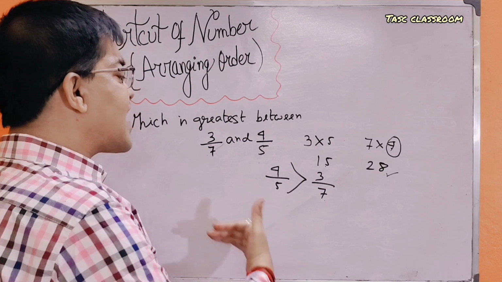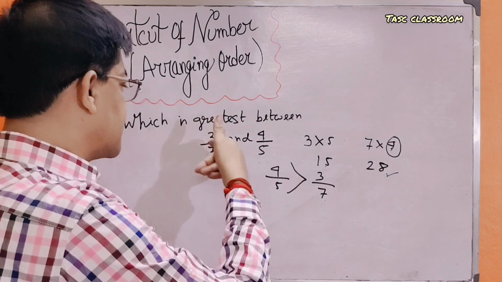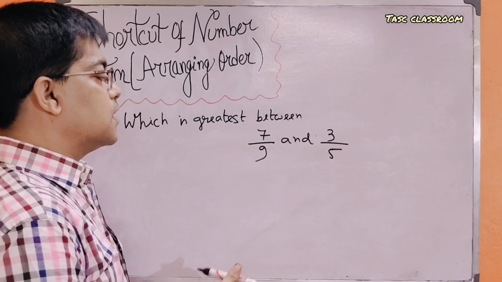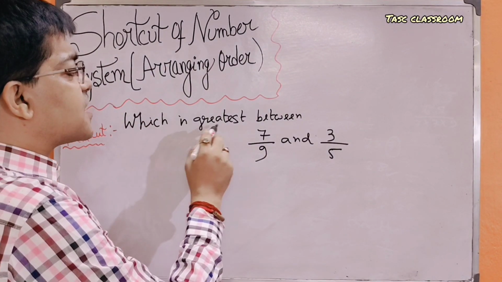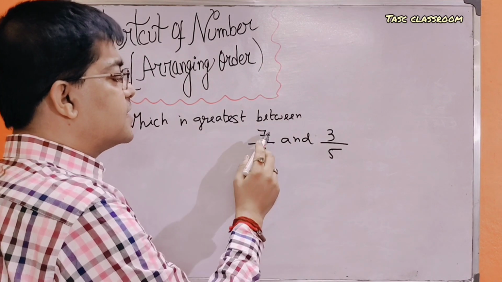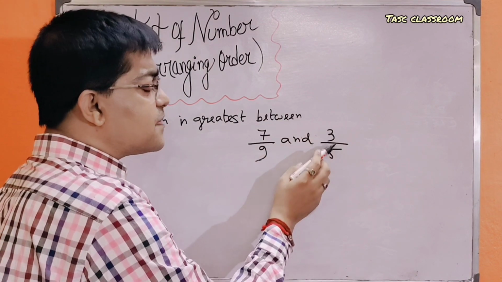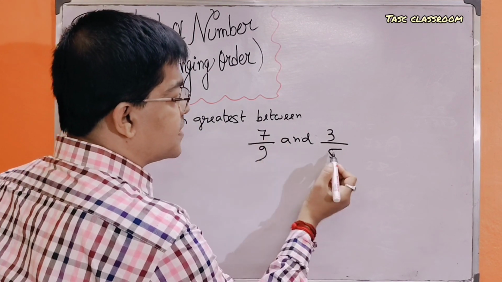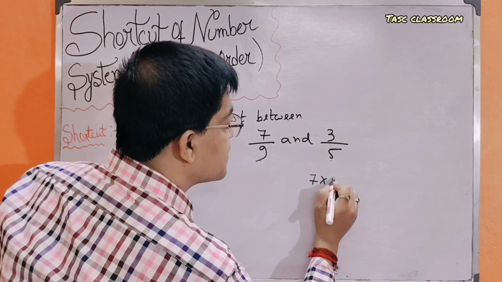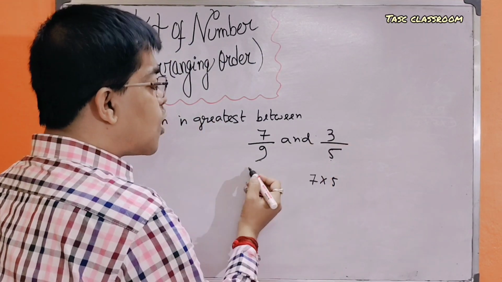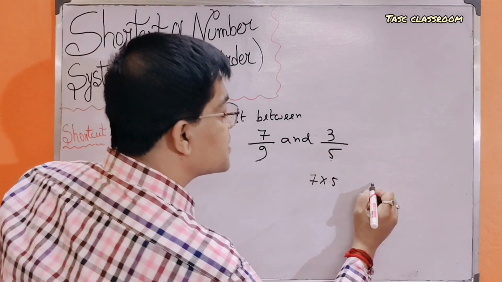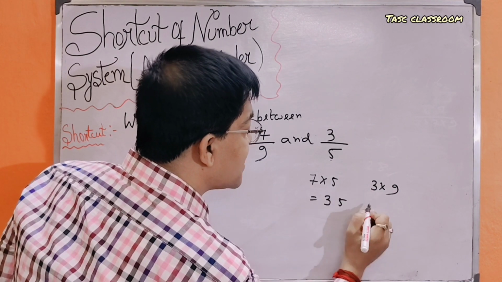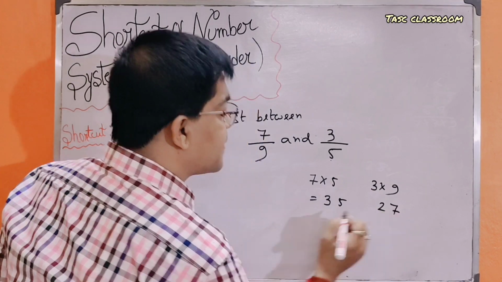Here is another question about which is greatest between two numbers. The question is, which is greatest between 7 by 9 and 3 by 5? By cross multiplication, we have 7 into 5 and 3 into 9, which equals 35 and 27.